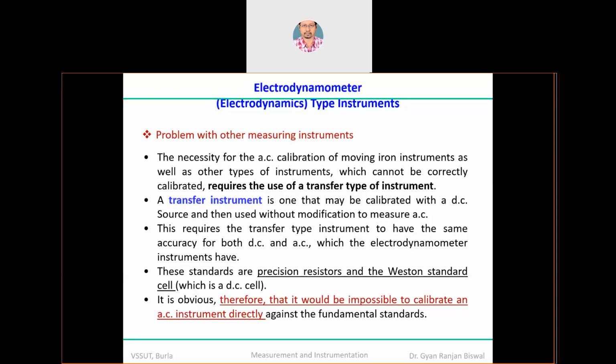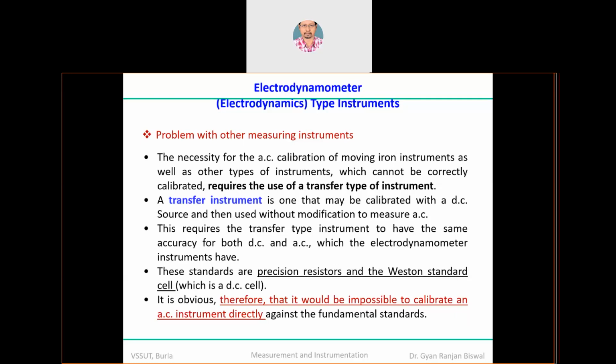A device or an instrument which can be calibrated with the help of a DC source, and then the same instrument can be used to measure AC variables without any modification in the circuitry, is called a transfer type of instrument, and the electrodynamometer is one among those instruments.